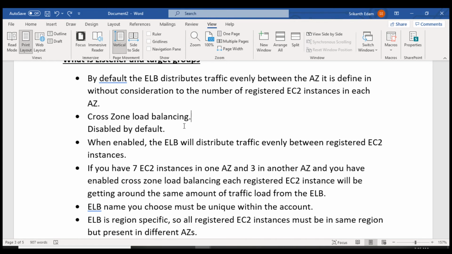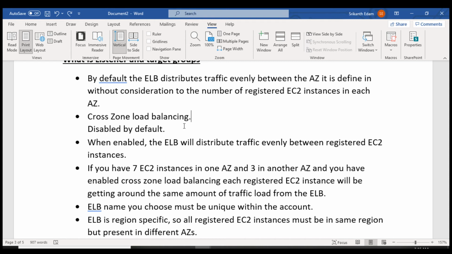As I said, if I have two instances in the first availability zone, three in the second, and five in the third, it will total the number of EC2 instances, and divide the incoming traffic to share the correct load with the EC2 instances present in the availability zones.